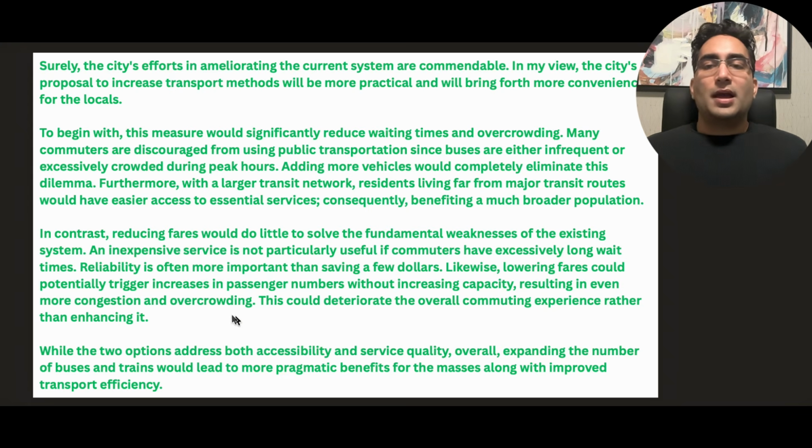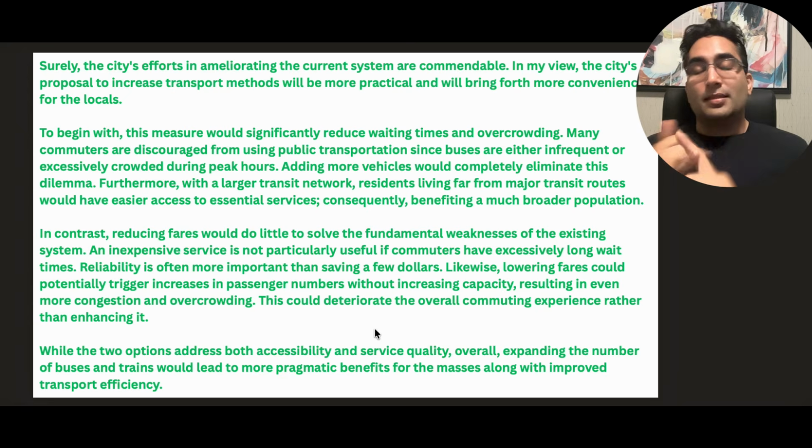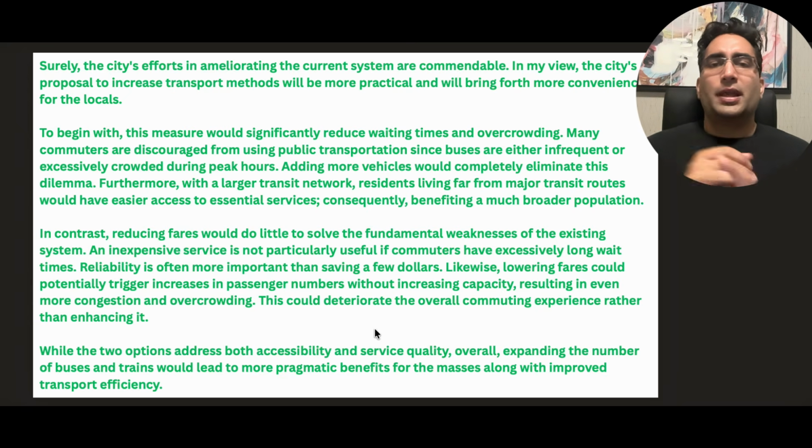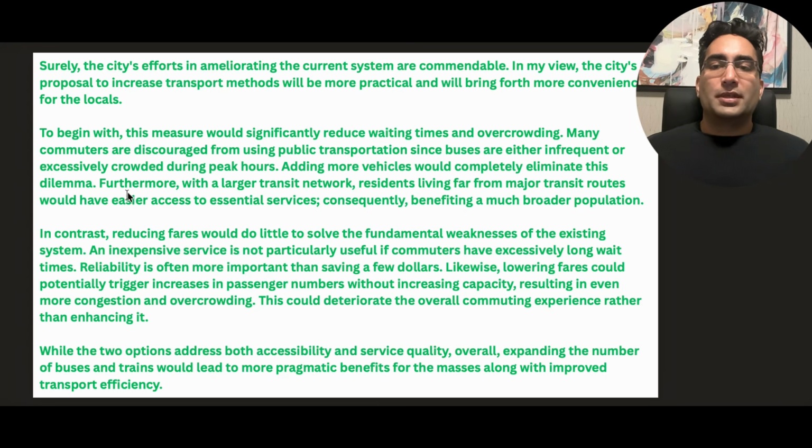Throughout this writing, you can see I used a lot of lys, potentially, excessively, and all those lys. Wherever you see them, that is done on purpose because I want to get my marks for adverbs. Adverbs are unique. They are also considered advanced, and they give you marks for a range of vocab. That's one. I used a lot of adjectives wherever I was talking about inequalities. Those are adjectives. I was using advanced words, and throughout I was changing up the way I explained things. So if I'm saying furthermore here, then I'm saying likewise here. If I'm saying to begin with, which is a 3-worded connector, I'm saying in contrast later, which is a 2-worded connector.